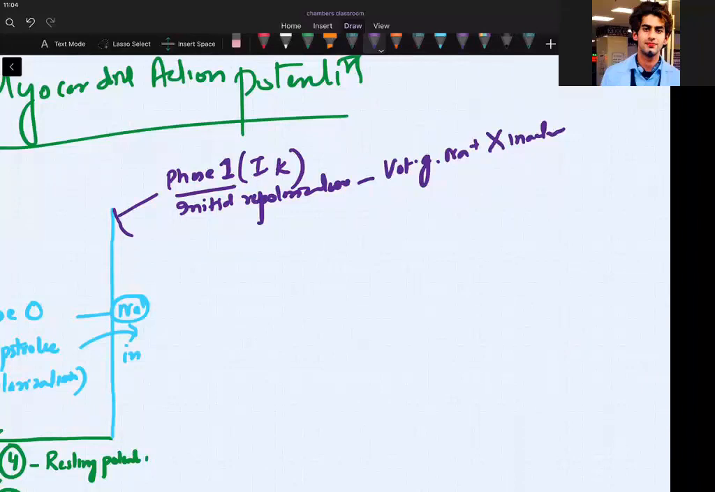And who is beginning? We should write that here also. Who begins to open? Begins to open potassium. Which type? Voltage gated. Now let me take another color. Which color should we take? This color. Okay.